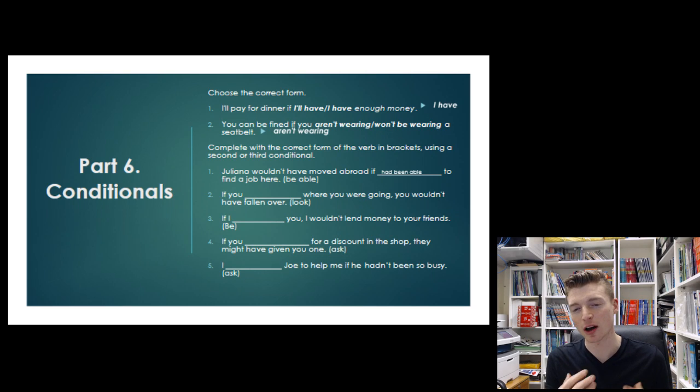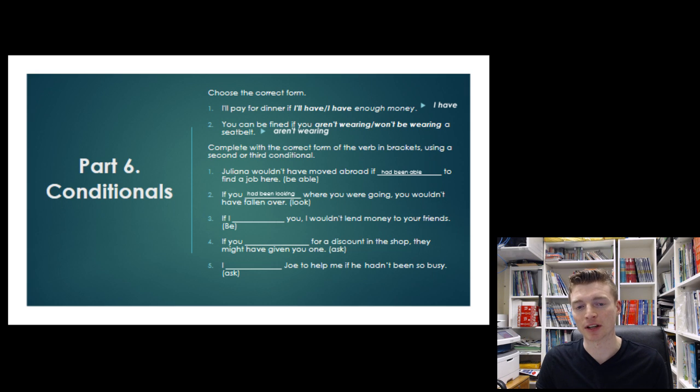So once again, it's a hypothetical situation about the past, so we need our third conditional, if plus past perfect. If you had looked, or in this case, had been looking, and the past perfect continuous, both are totally fine in this situation.